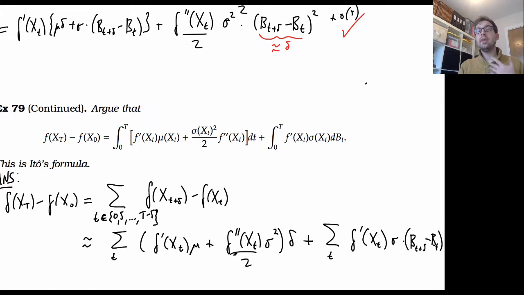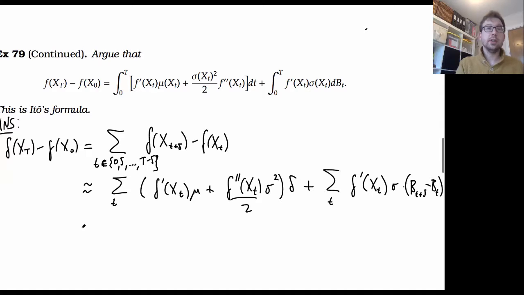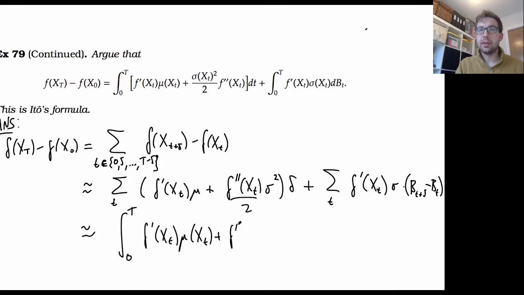And then we know that if I have some function times delta and I sum it up, I'm effectively taking the Riemann-Stieltjes summation here, so it should converge, or at least be approximately equal to the integral from 0 to t of f dashed of x of t times mu of x of t plus half f double dashed x of t times sigma x of t squared dt.